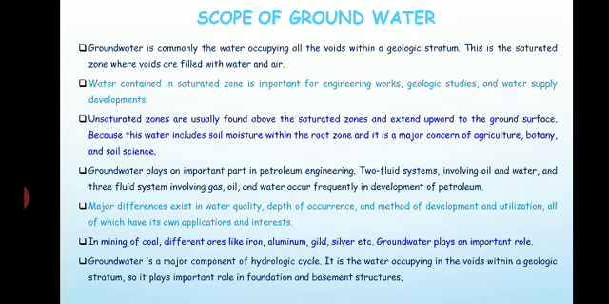So this is the scope of the groundwater. This water is important in various fields like petroleum, coal, mining, and even it is an important part of the hydrological cycle. So it has a very wide scope in the study.